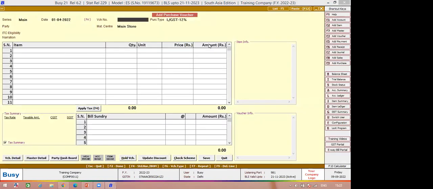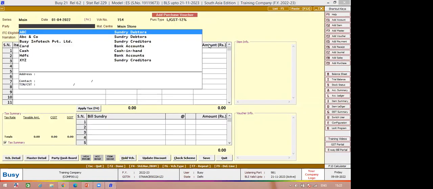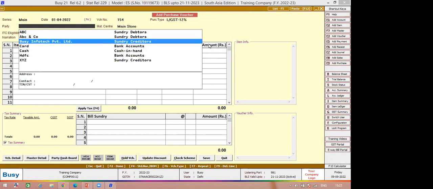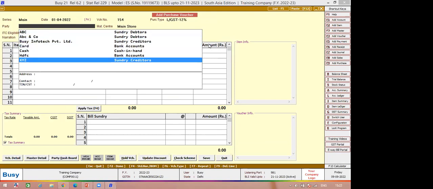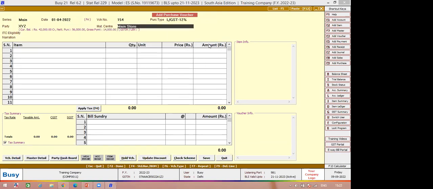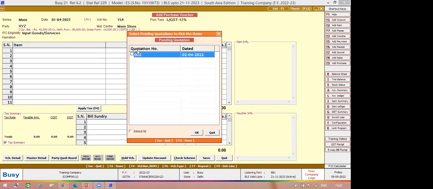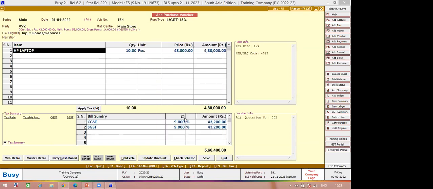On doing the purchase bill, I would like to adjust the quotation that I've placed, or the entry I've made in Busy. So if I want to make the purchase bill against that particular quotation, let's say I do the purchase bill with XYZ. If I select the party XYZ and press the F11 button, it will show me the pending quotations of that party only. If I select the quotation and press OK, the entire quotation information will get fetched in the purchase voucher.